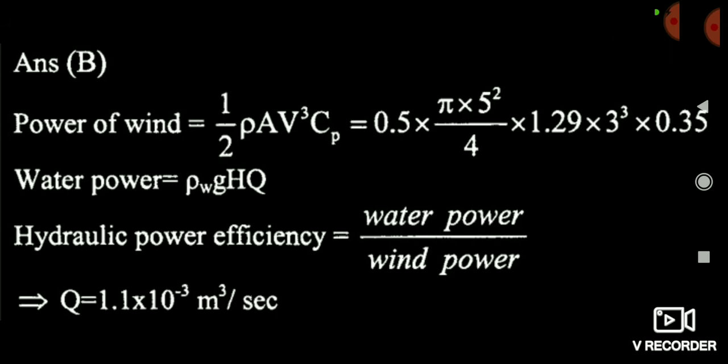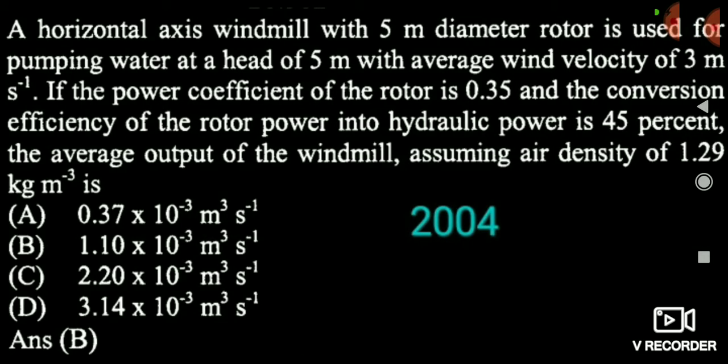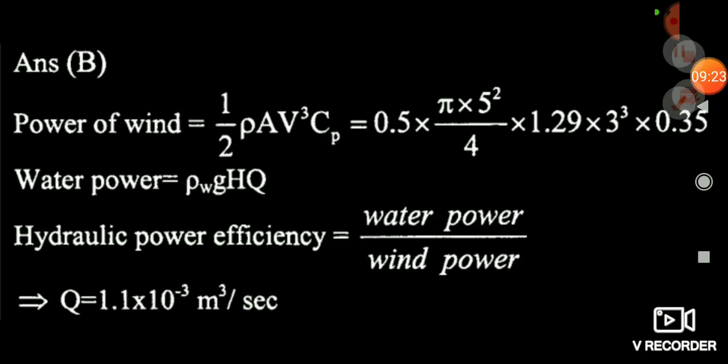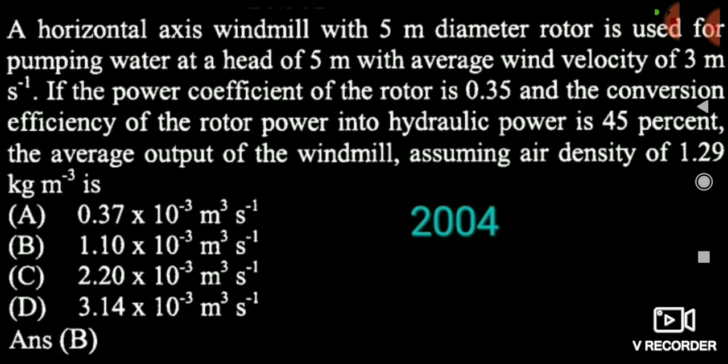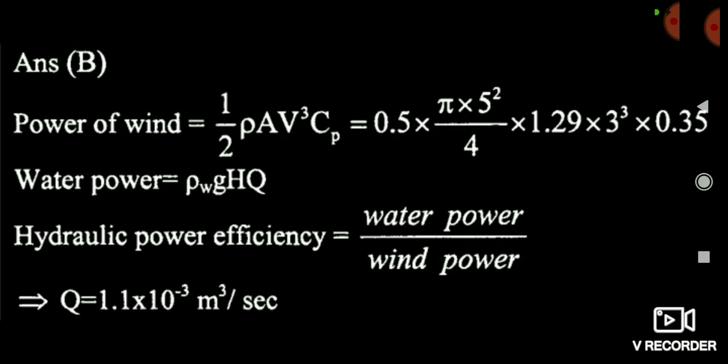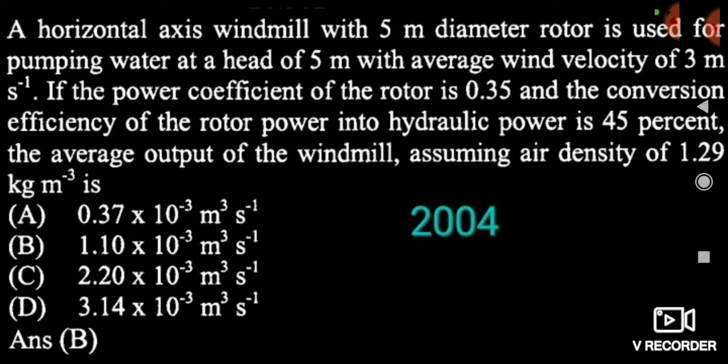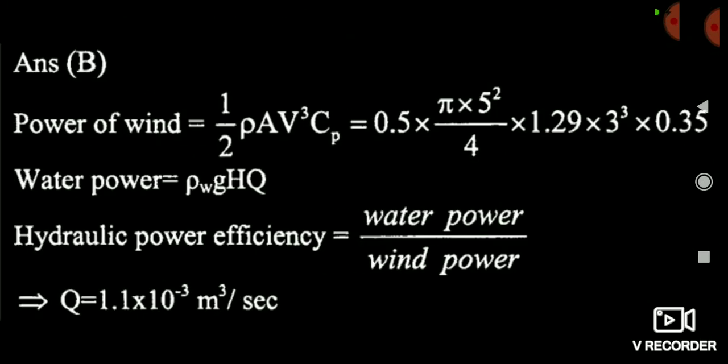So you simply calculate the power of the windmill. Power of windmill is nothing but 1/2 into rho into A into V cube into Cp. Here you can see, friends, the power coefficient is 0.35. Sorry, I have written here 0.5. It is not 0.5, by mistake it has been misprinted here. It is 0.35, into area, which is pi/4 into d square. D is the diameter, 5 meter, the density is 1.29 and the velocity is 3 meter per second. So you can see each and everything here very clearly.